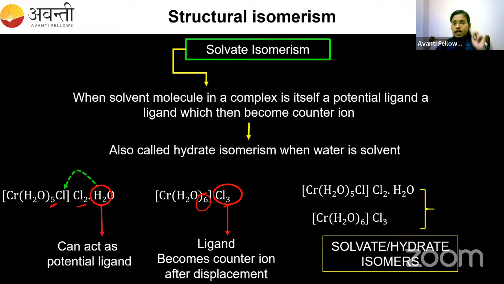Now the second category of isomerism is stereoisomerism, which we will discuss in the next class. So today we have discussed the nomenclature and the structural isomerism alone. In the next class we will discuss stereoisomerism and then we will go on with the valence bond theory. Okay. Any doubt for anyone? Do you have any doubt? Any of you have any doubt from today's session, students?